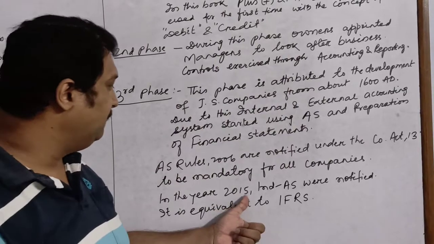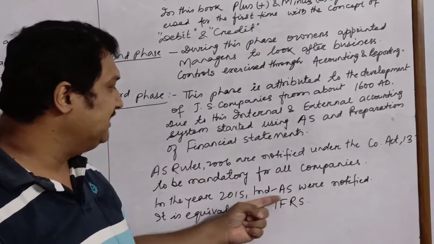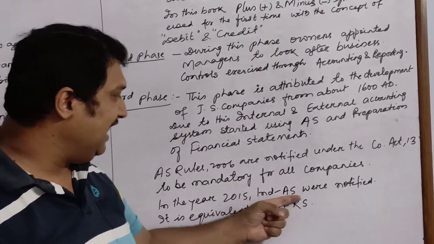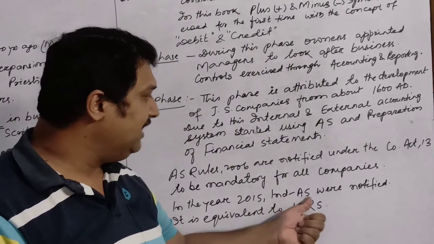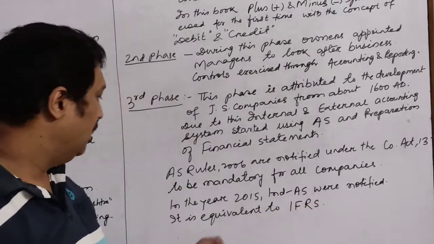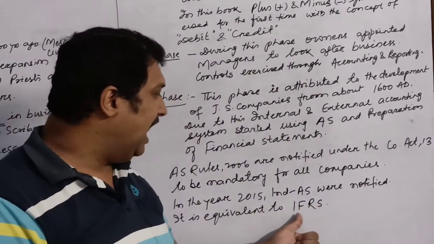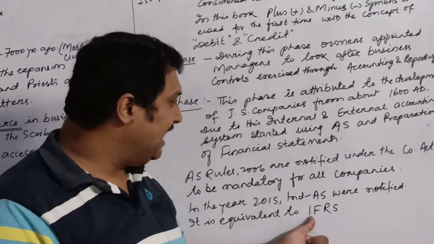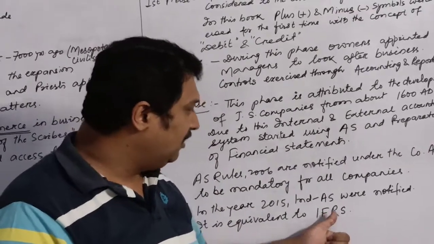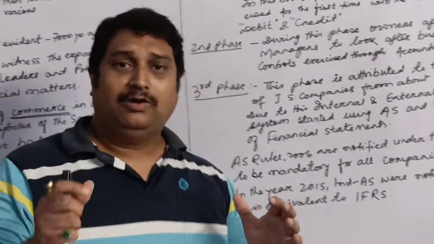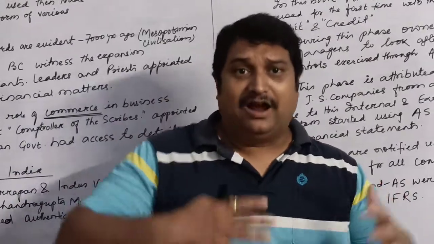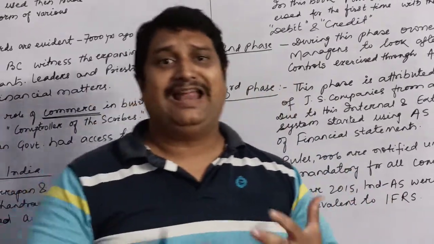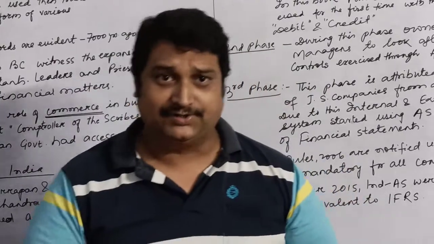In the year 2015, Indian Accounting Standards, written as IND-AS, were notified, which are equivalent to IFRS, International Financial Reporting Standards. So in this way, accounting records and accounting data have grown over the years.